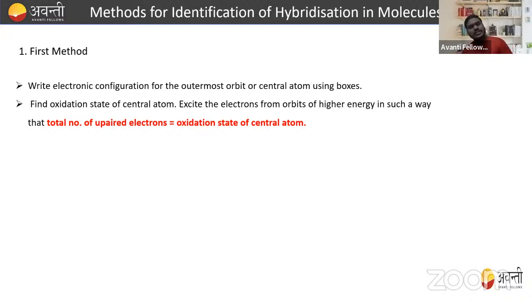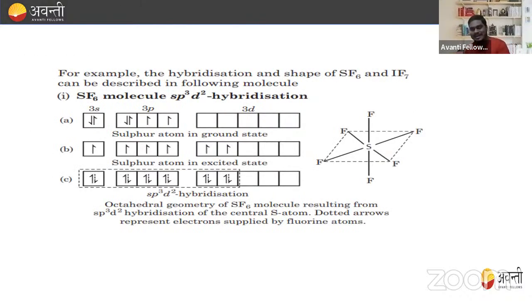Now find the oxidation state of the central atom. Excite the electrons from the orbitals of lower energy to higher energy in such a way that the total number of unpaired electrons is equal to the oxidation state of the central atom. Always remember this thing. Finding the oxidation state of the central atom is the first requirement. Now let's see this with the following example, in the case of SF6. So let's write the electronic configuration of sulfur.